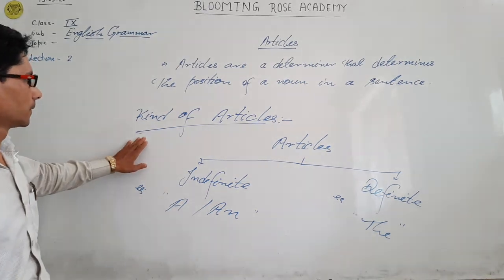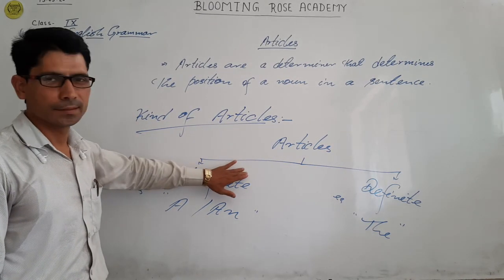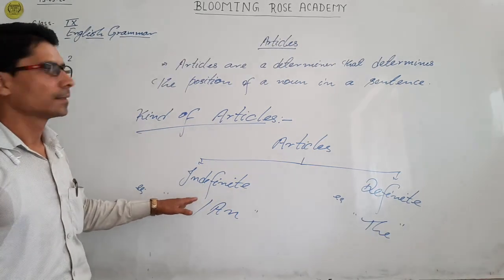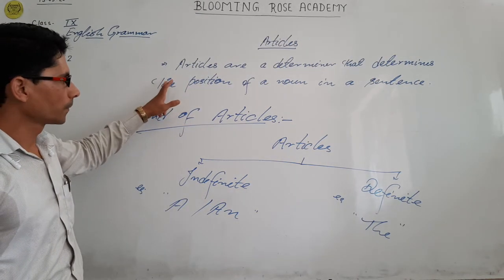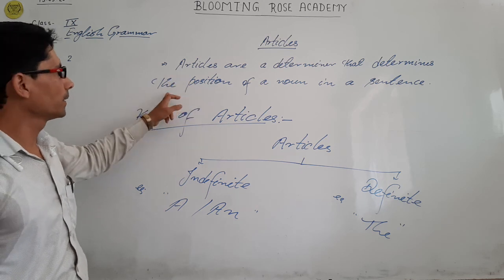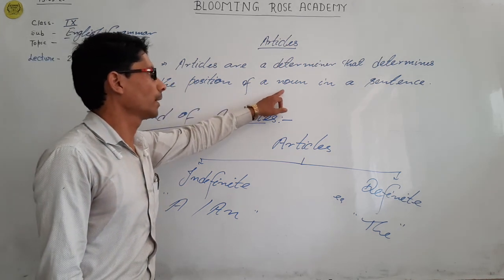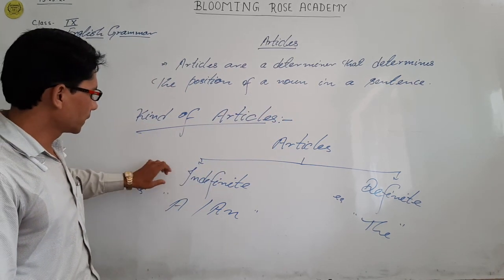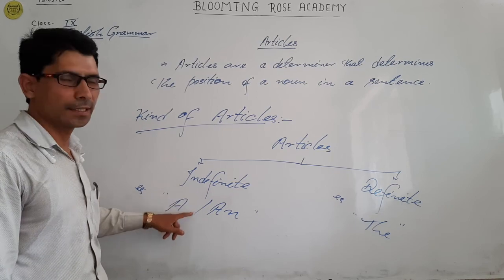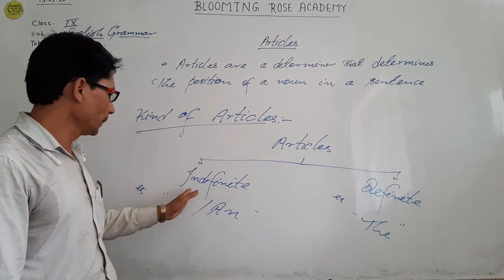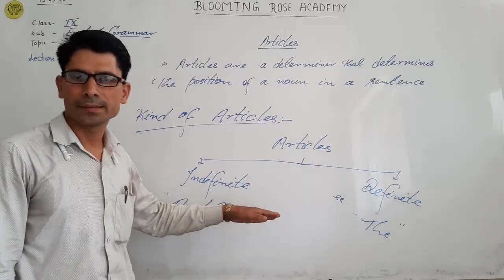Now let's look at the kinds of articles. Articles are of two types: indefinite and definite. We saw in the definition that articles are a determiner that determines the position of a noun, any noun in a sentence. According to the position, articles have been categorized. A noun in a sentence may be definite or indefinite.